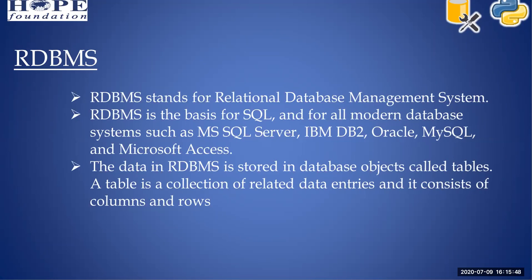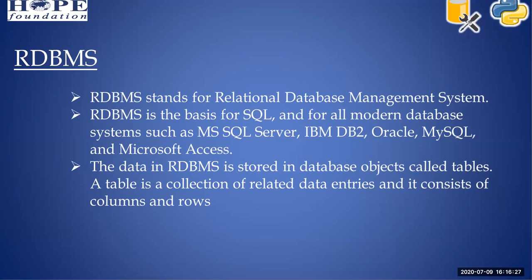Okay, we have seen in our data structure classes what objects are, right? An object is something that does a specific task. Here the laptop is an object, and if you take a company, the employees are all objects, right? So in a database, tables are objects. A table is a collection of related data entries, and it consists of columns and rows.